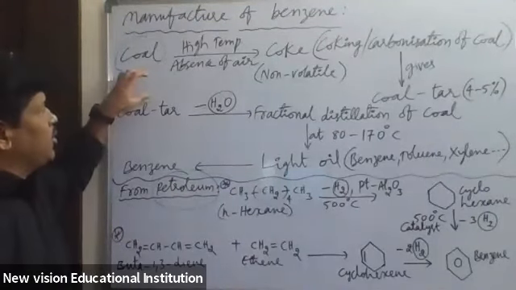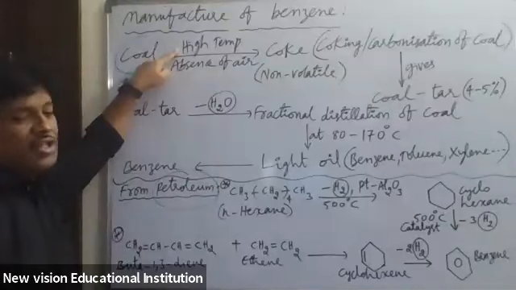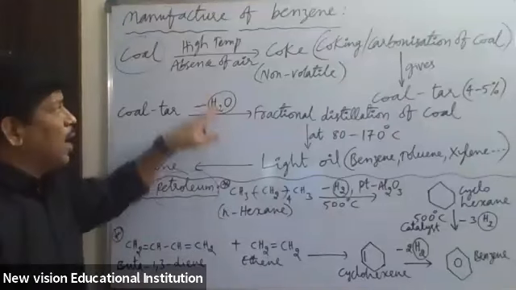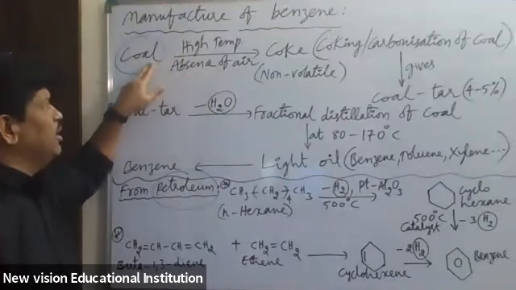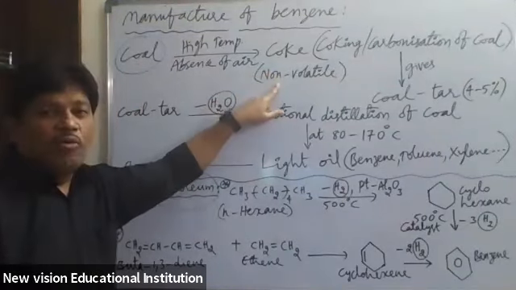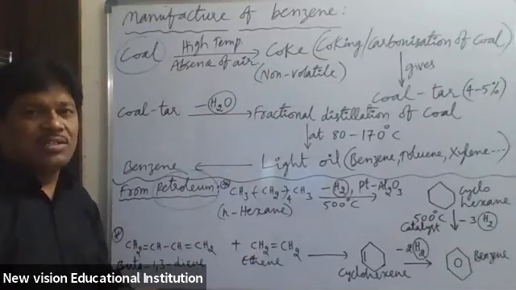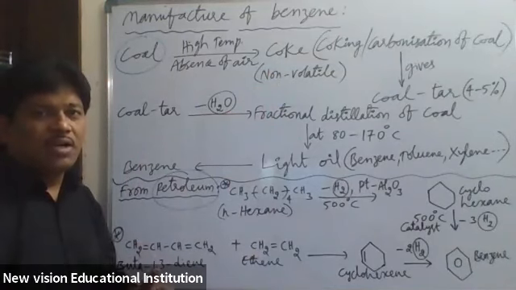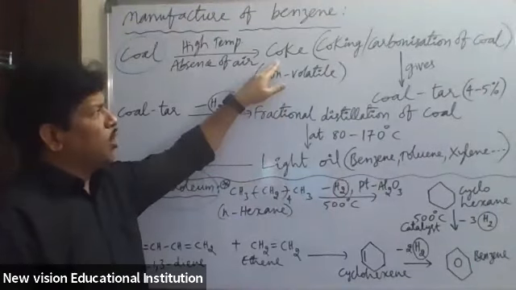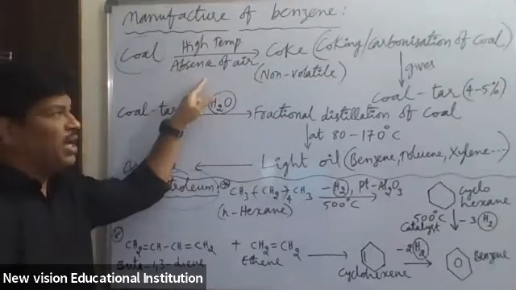Suppose you take coal. For the manufacture of benzene from coal, the coal is heated at high temperature in the absence of air. There is no supply of air. When coal is heated at a very high temperature in the absence of air, we get coke. The coke is a non-volatile material. Non-volatile indicates that on heating, it does not evaporate, it does not undergo evaporation. So the non-volatile coke is obtained by heating coal at high temperature in the absence of air.